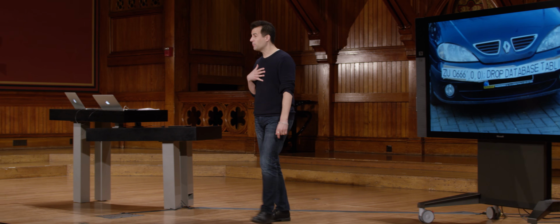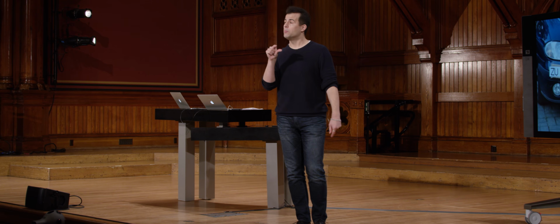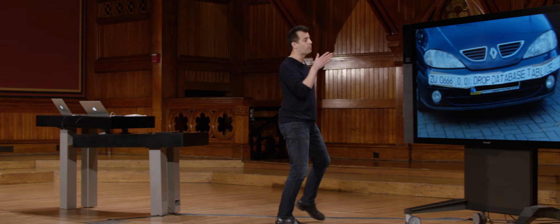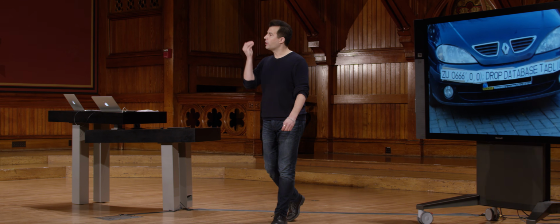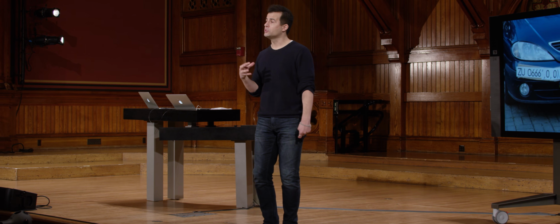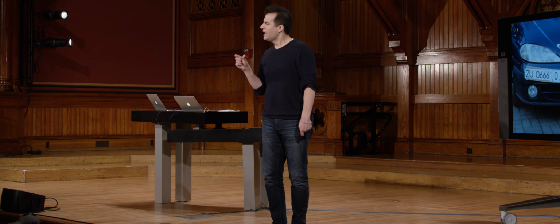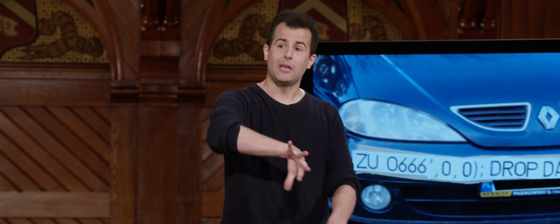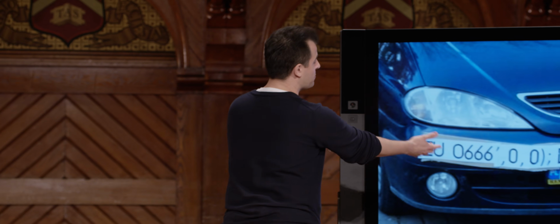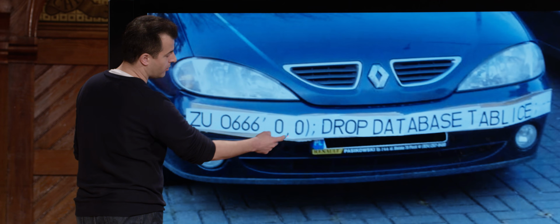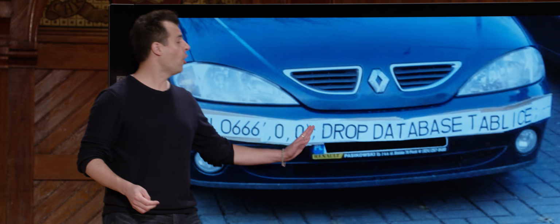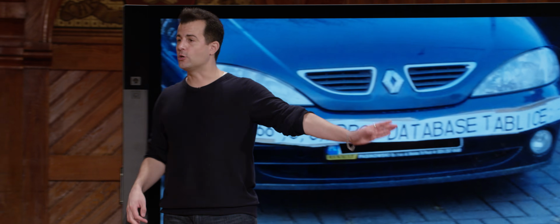But suppose that adversary, suppose I had included a semicolon in my username or a semicolon in my password, and you, the programmer, naively trusted what I was typing in, and you simply executed whatever I typed into my username or my password field, allowing me to have a semicolon in there. And that semicolon, as you know, ends one SQL statement and begins a new one. Suppose, God forbid, like this person here, tried to finish his or her license plate in a SQL-like way with a quote here and commas, whatever those mean, and the semicolon, but then also included a valid SQL command like drop database table, which is the only thing I cautioned about earlier being especially bad.